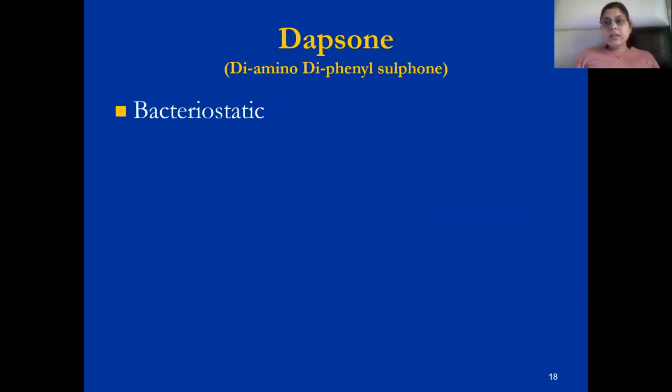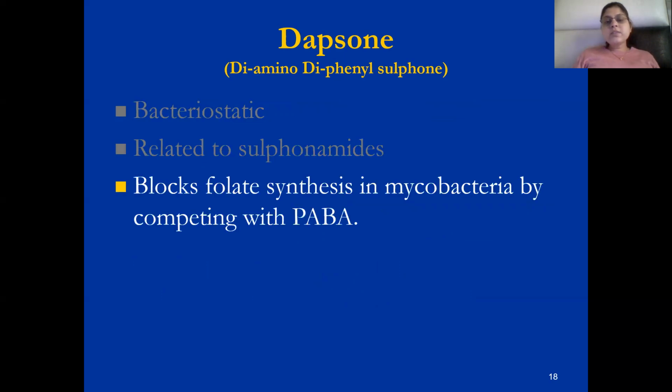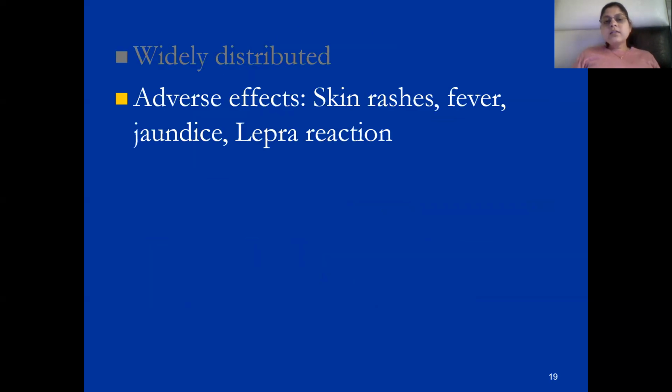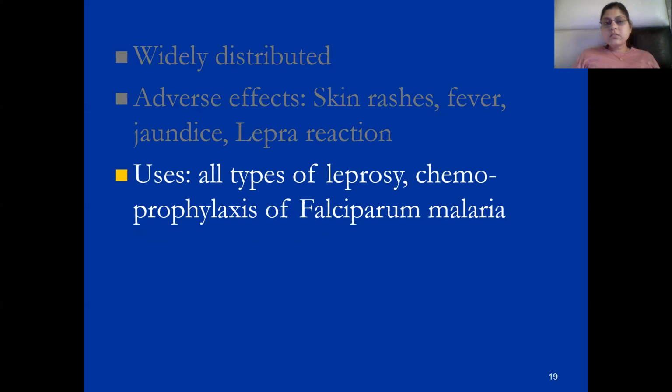Dapsone is bacteriostatic in nature, and it is a sulfonamide, just like sulfonamide. It is a folate synthase inhibitor, and it competes for PABA, that is para-aminobenzoic acid. It is not useful as monotherapy. It is widely distributed, and adverse effects are skin rashes, fever, jaundice, Lepra reaction. Uses: all types of leprosy, and chemoprophylaxis of falciparum malaria. Paucibacillary as well as multibacillary leprosy: in both types, that is lepromatous and tuberculoid, we can give this drug, Dapsone.